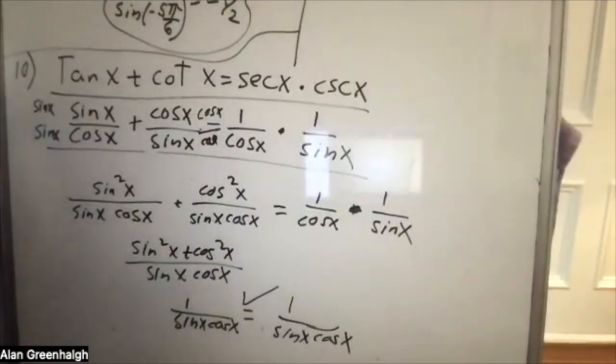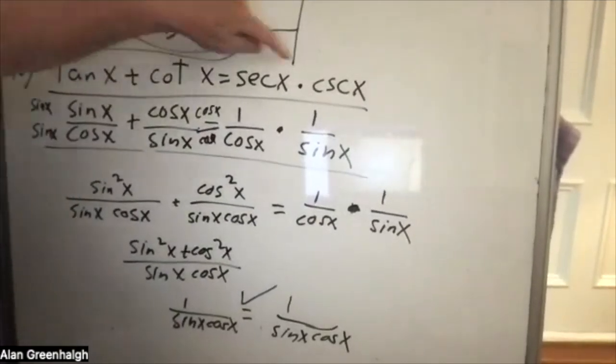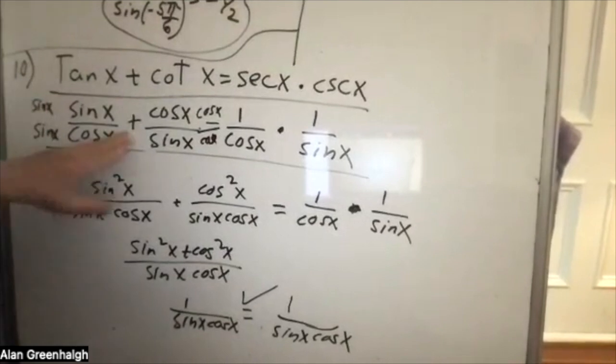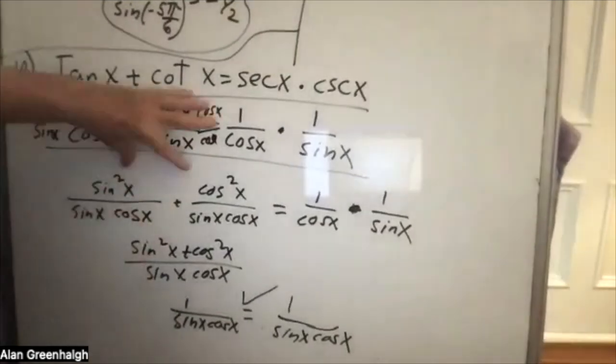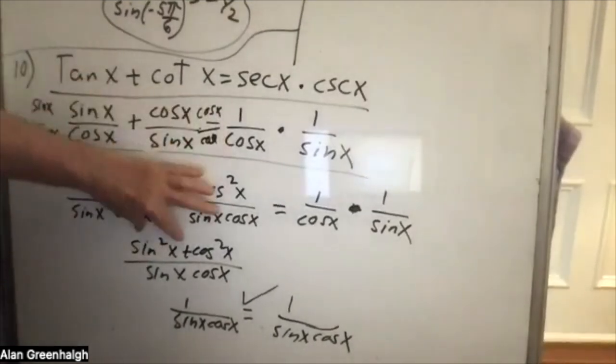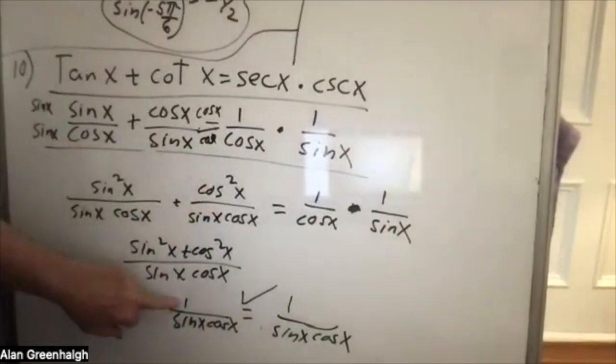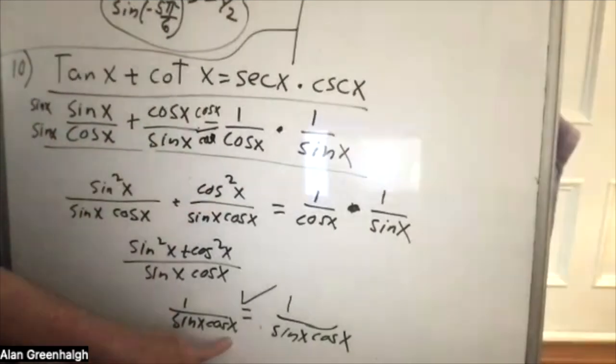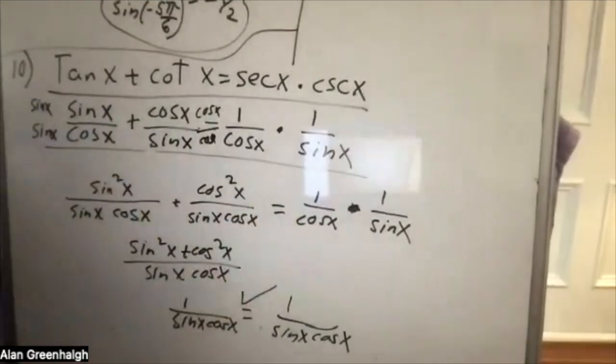So the only thing, first you needed to make all the substitutions. Then you needed to combine the two fractions. And you wound up with the Pythagorean identity in the numerator, which you made into 1, and then the sine cosine, and that's exactly what you had on the right side.